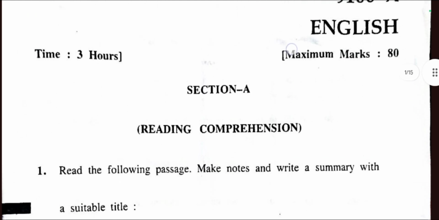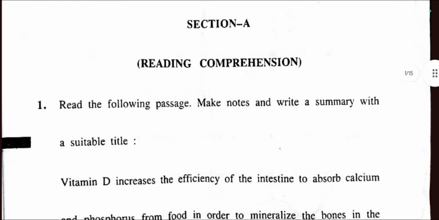First of all, you need to read all the instructions carefully without wasting your time. The time is 3 hours, and the maximum marks is 80, and there are 20 marks which are your assessment by the school. Basically there are three sections. Start with the first, section A, which is reading comprehension.